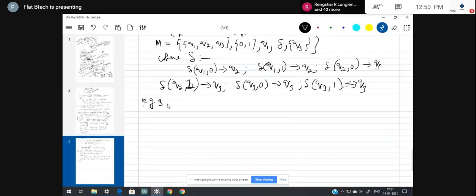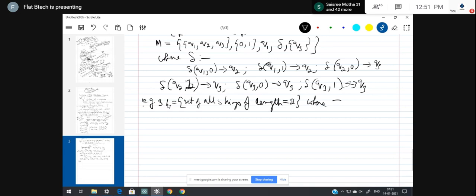L is equal to the set of all strings of length equal to 2, where sigma is 0 comma 1. Now for this one, I'm talking about the strings of length exactly 2. Hence 00, 01, 10, 11. For these two symbols, we can have only this much.